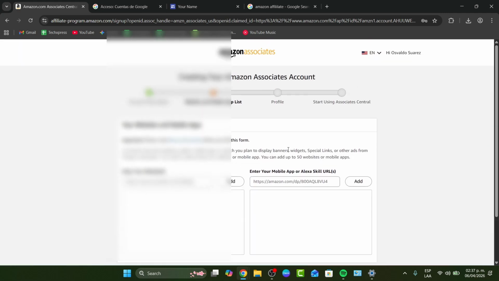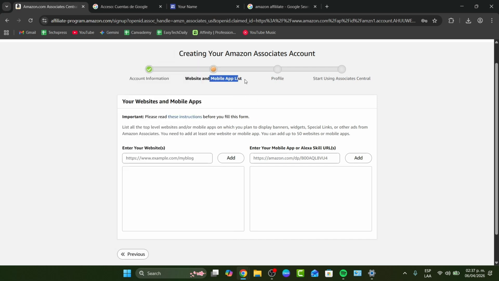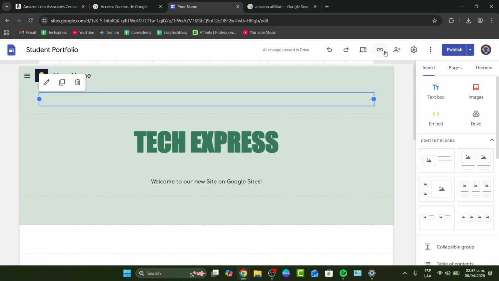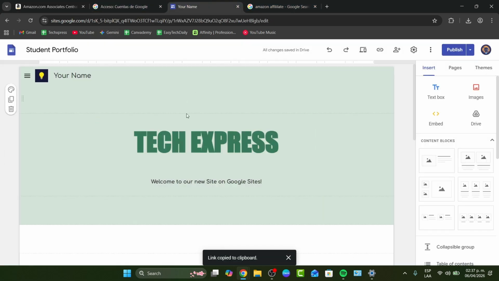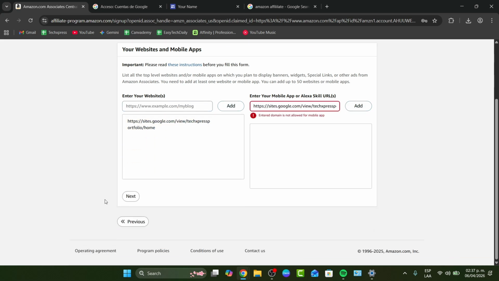Now you might not see this below anymore, but basically here, for example, you have the website and mobile application list, which usually appears if you want to enter more information about your website. In my case, I'm going to enter the website that we currently have, in this case from Google Sites. So I enter this information, and I hit the option that says next.